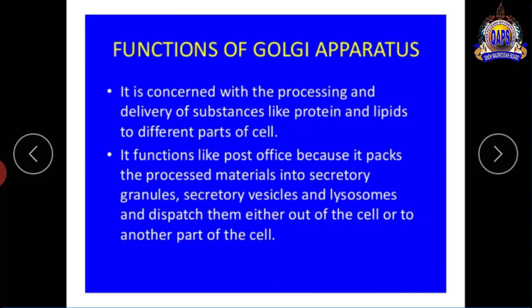It functions like a post office because it packs the processed material into secretory granules, secretory vesicles and lysosomes, and dispatches them either out of the cell or to another part of the cell. It means it helps transport the material to other parts of the cell, other parts of the body. Hence we call it the post office.